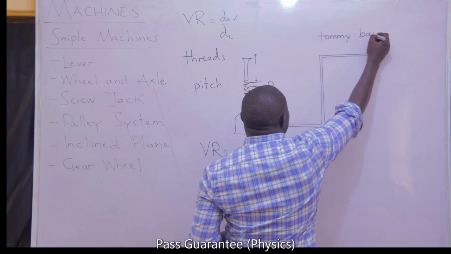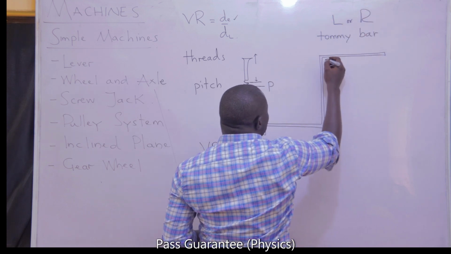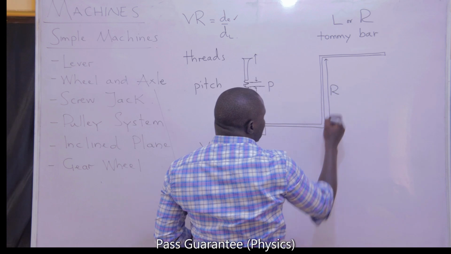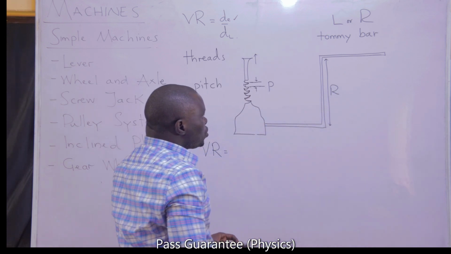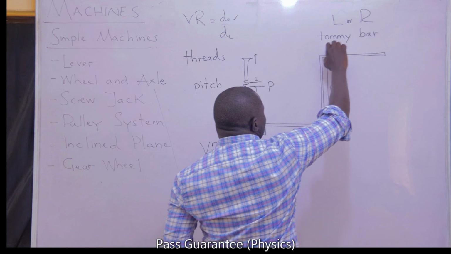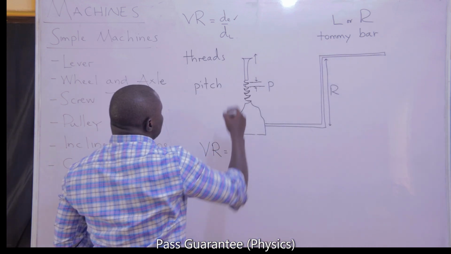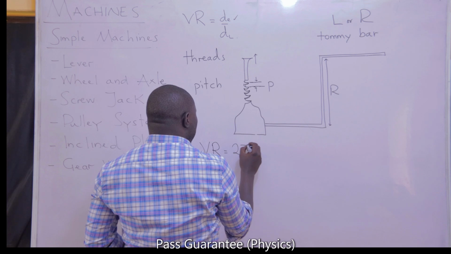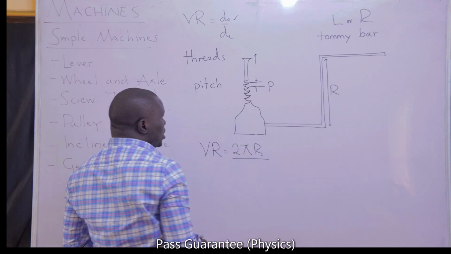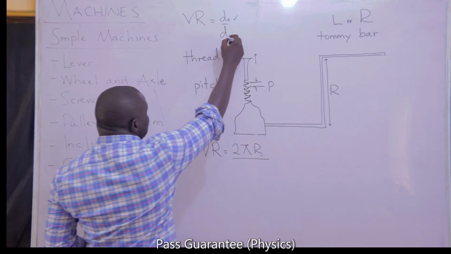You can be given the length or the radius of the tommy bar, which is the radius that a full circle turn of the tommy bar will go through. So the distance moved by effort should be 2 pi r or 2 pi l, depending on how you choose to call it, all over the distance moved by load.